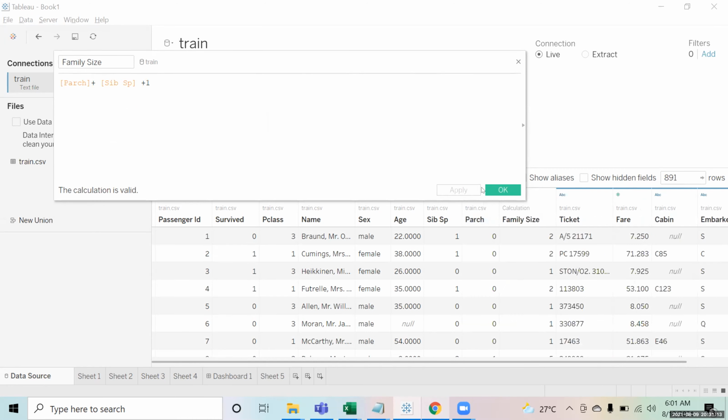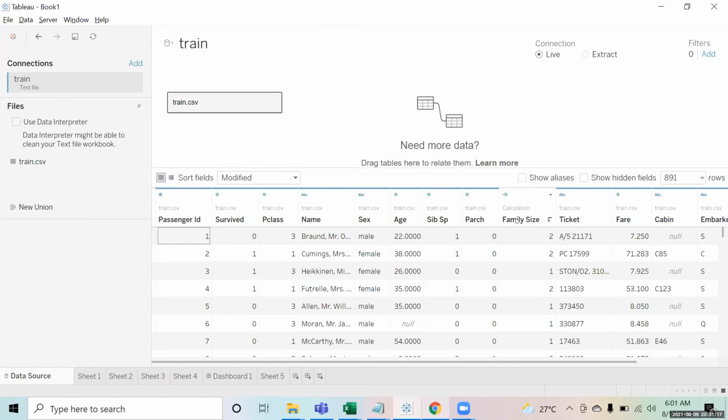Right? So apply and okay. So we can add this field also into the condition now. That means whatever is 1 means he is single, and 2 and more is married and they have children. Right.